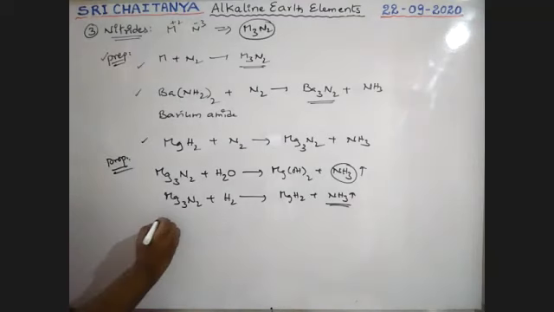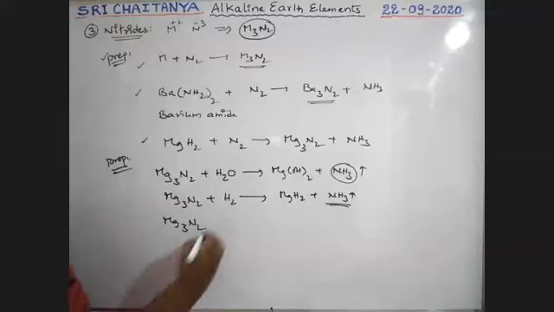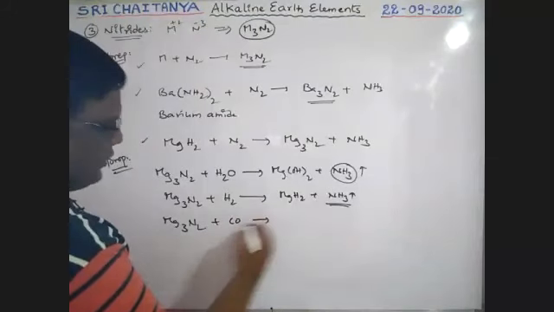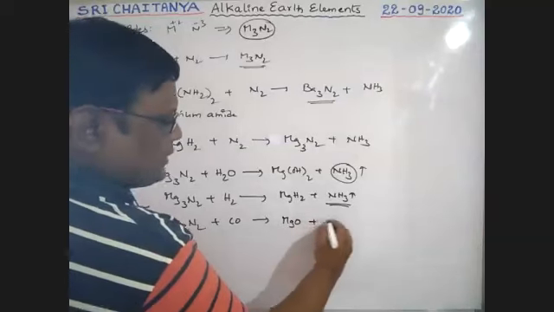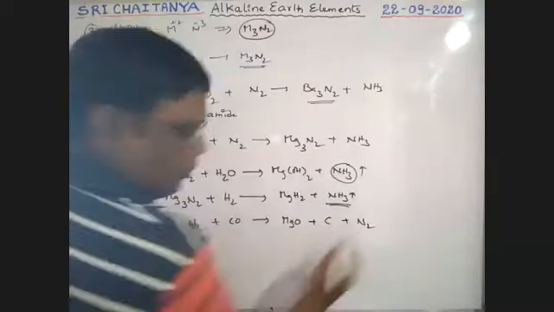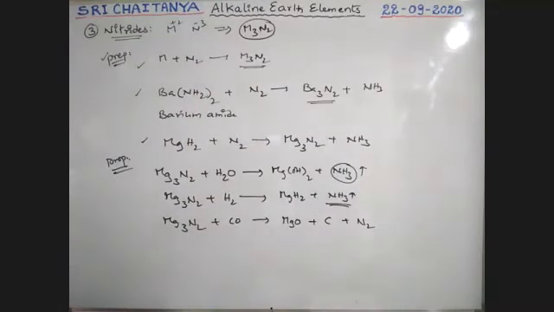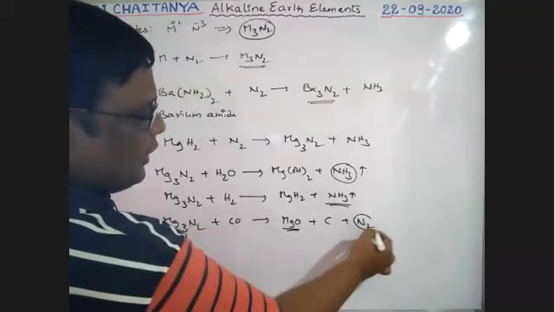Next, when magnesium nitride reacts with carbon monoxide, that gives magnesium oxide plus carbon plus nitrogen as the products, boys. So magnesium nitride converts into magnesium oxide and liberates nitrogen gas.